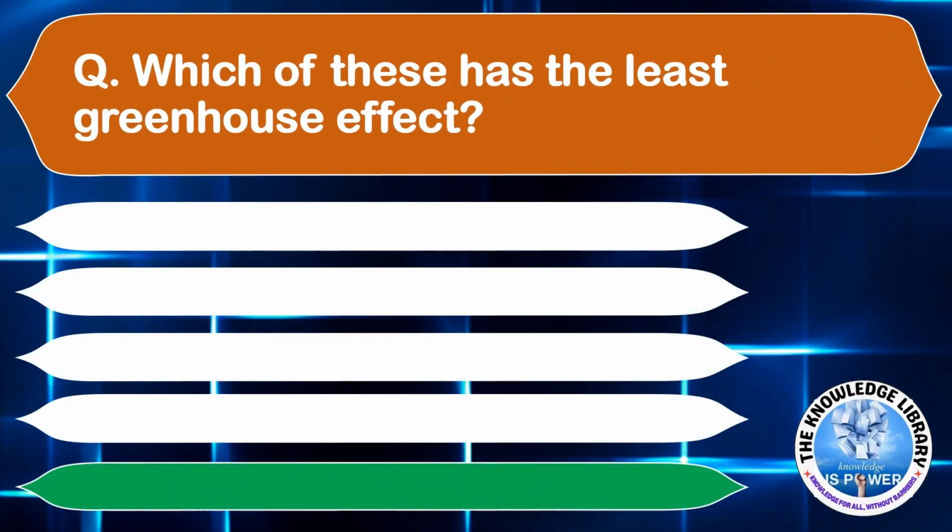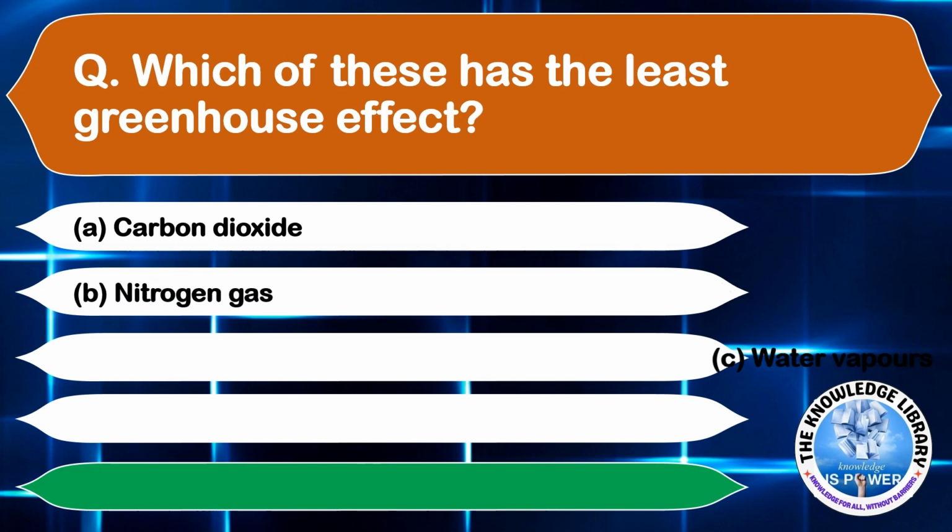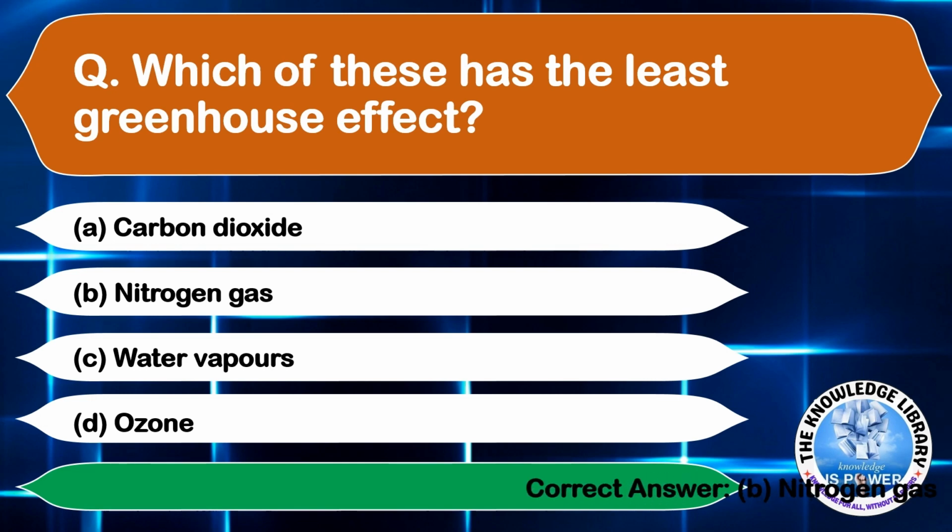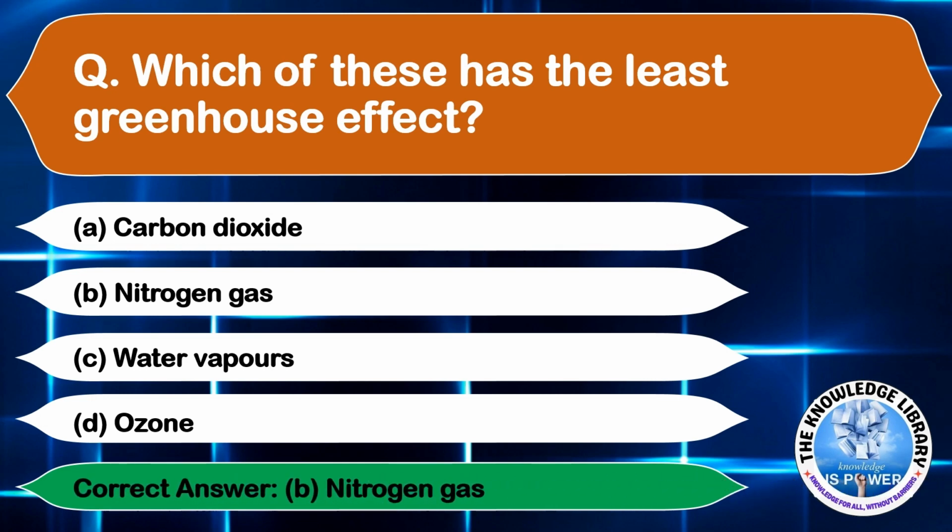Which of these has the least greenhouse effect? Option A, carbon dioxide; option B, nitrogen gas; option C, water vapors; and option D, ozone. The correct answer is option B, nitrogen gas. Moving on to the next question.